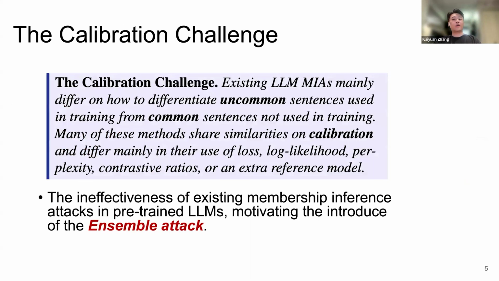So, what are the underlying signals these attacks exploit? It comes down to a simple observation. Models tend to be more confident about the data they were trained on, and this is often reflected in a lower loss value. And an attacker's main challenge is to distinguish whether a low loss is because the sample was a training member or simply because it's a common and easy-to-predict sentence.